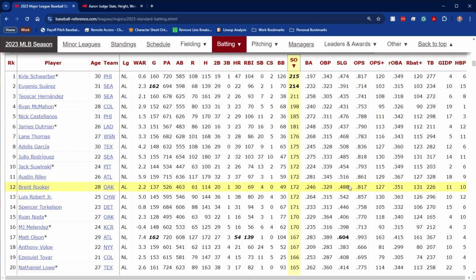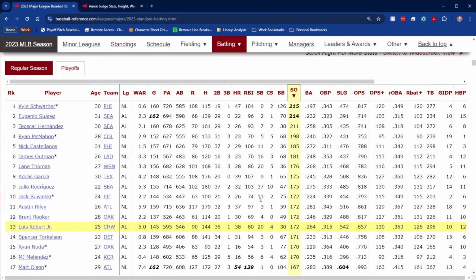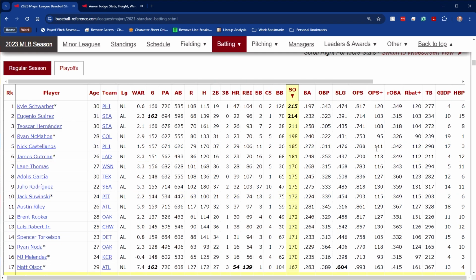All right, now before we get into the rate stats, we'll call them, let's take a look at way over here, TB, total bases. Total bases is the number of bases you gain through your hits. So you get 1 base for a single, 2 for a double, 3 for a triple, and 4 for a home run. It's the total number of bases you gained through your hits.